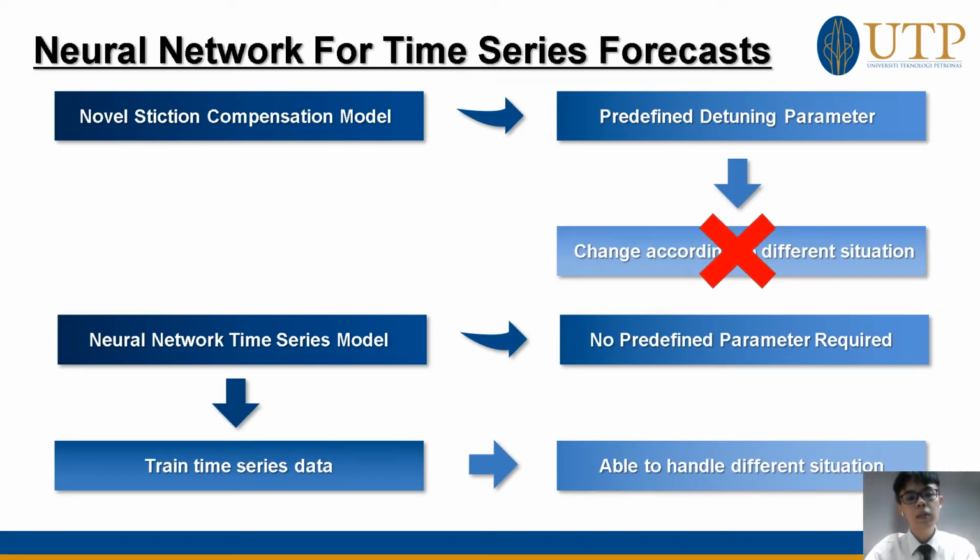Even though compensator methods like the novel compensation model can provide excellent performance to handle the stiction issue, they still require a lot of predefined parameters which may vary depending on different situations, such as the detuning parameter as we mentioned previously. It needs to be obtained after thousands of trial and error steps, and this value may change according to different situations. Therefore, the neural network time series model is then proposed.